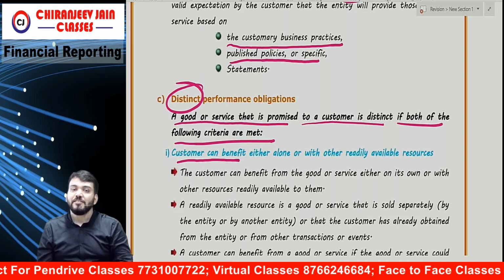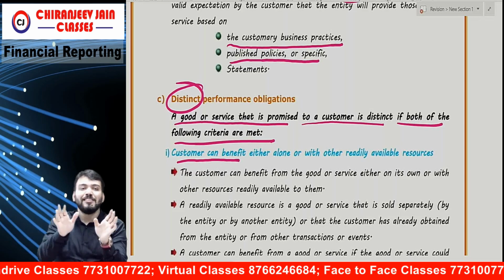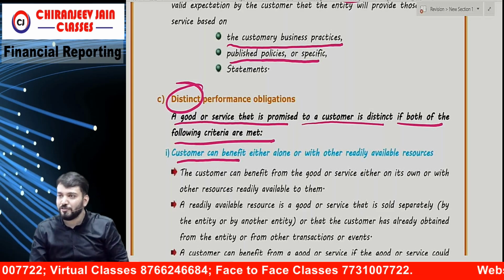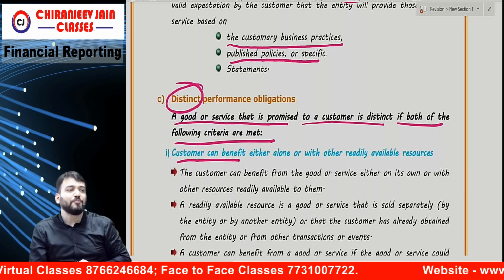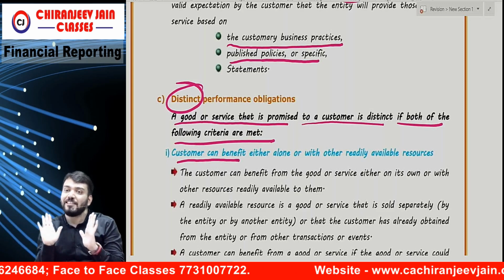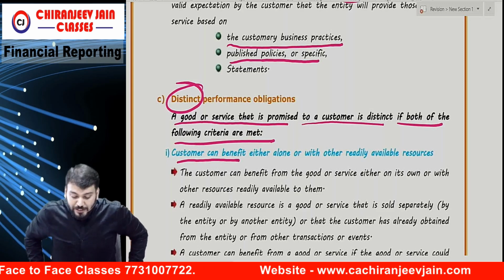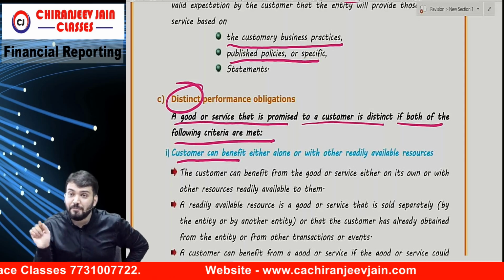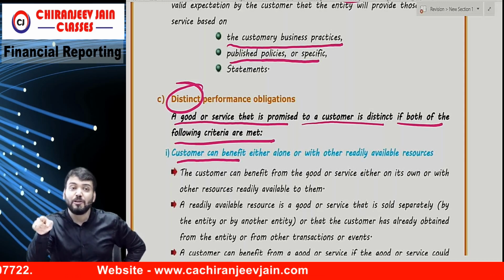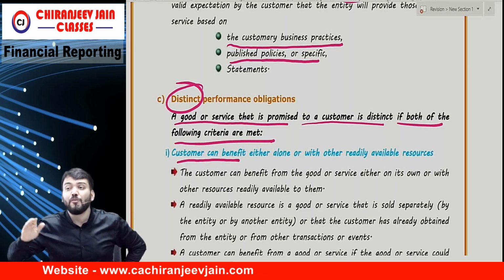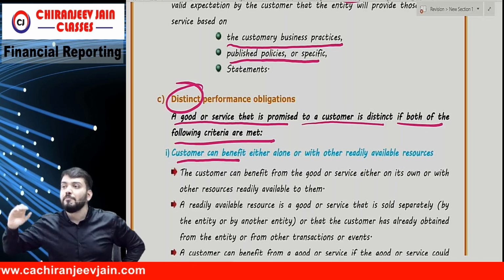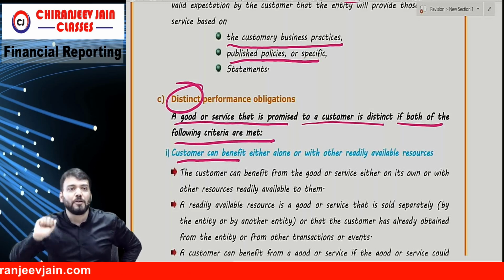Distinct, because that Tally software does not require that laptop. I can use it in my office laptop also. That might be a personal computer for me. So those are distinct goods and services. So first you need to say whether the customer can benefit either alone, means from Tally software I can benefit alone or from other readily available resources in the market. Means Tally software can be used in another laptop.